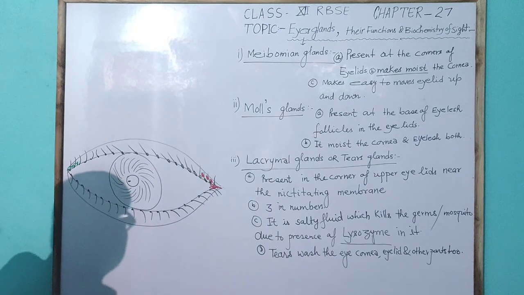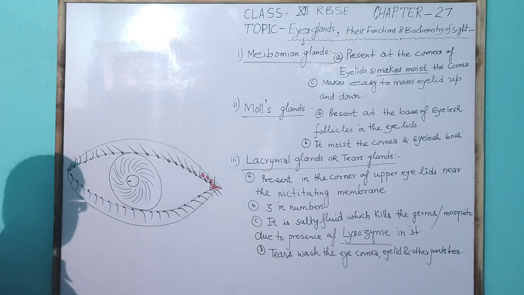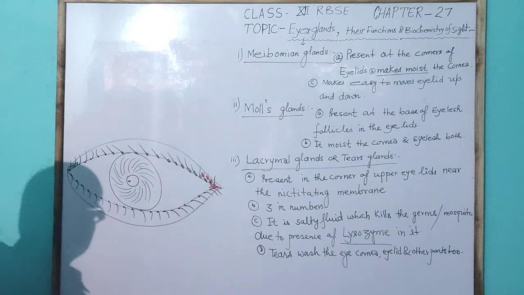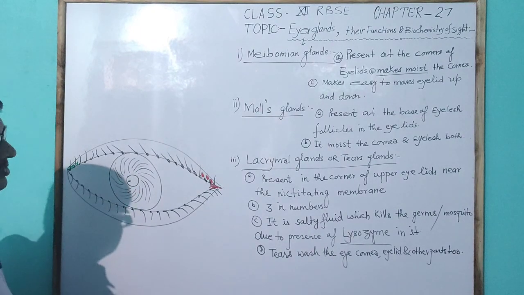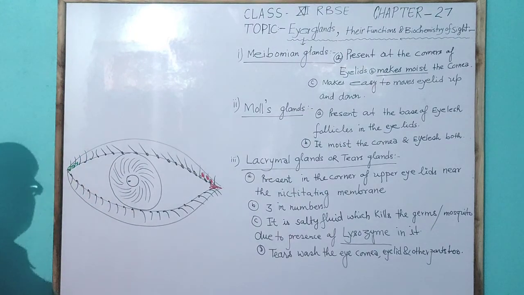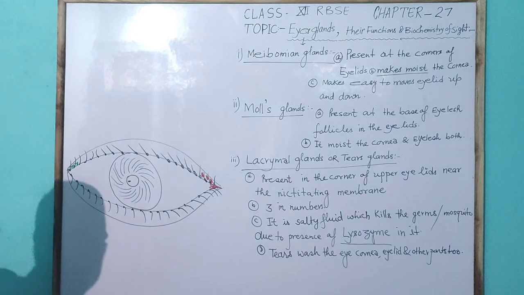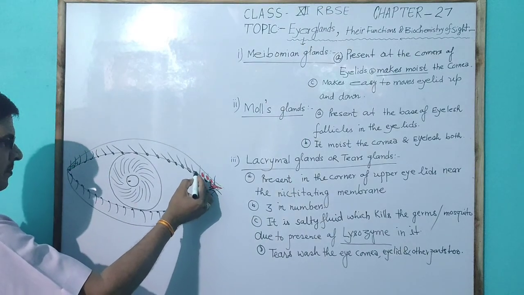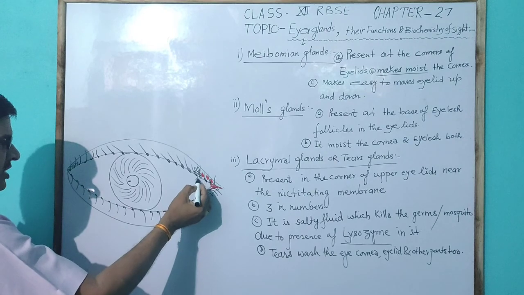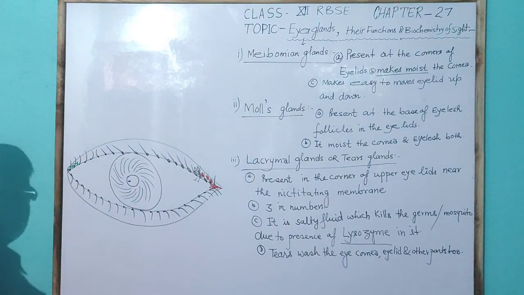Here is the presence of the Meibomian gland also at the corner of the eyelid, which keeps the cornea moist. These are the Meibomian glands whose secretion reaches the cornea.